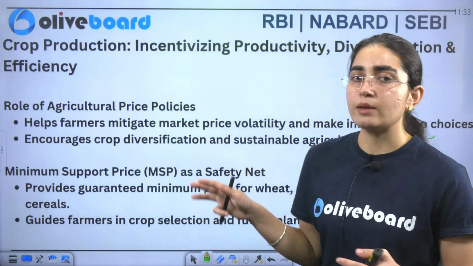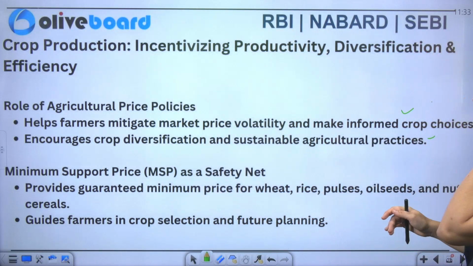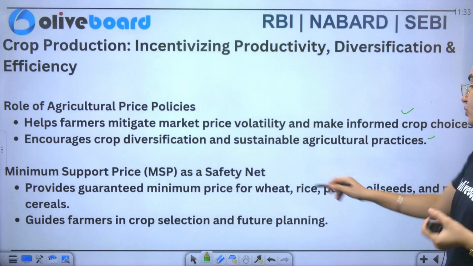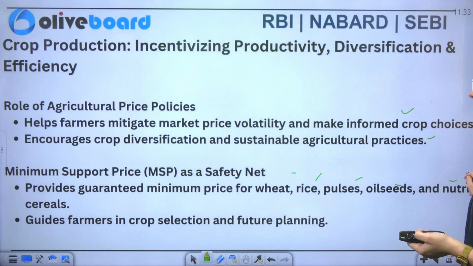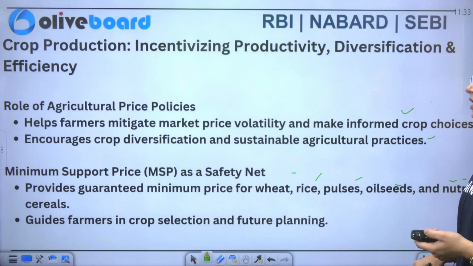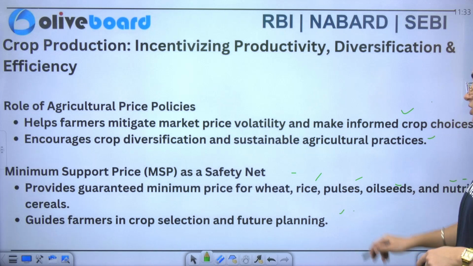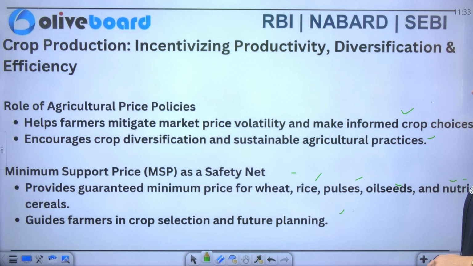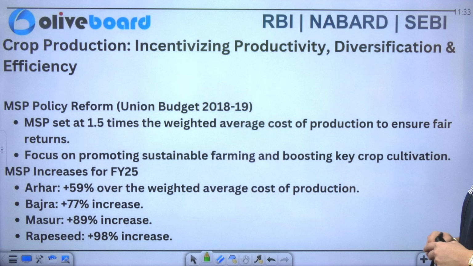So this is what MSP says, and the government says that we'll provide you minimum support price. So it guarantees wheat, rice, pulses, oils and nutri cereals also. Similarly, it guides the farmers in the crop selection as well as your future planning. Now we have MSP policy reforms in budget